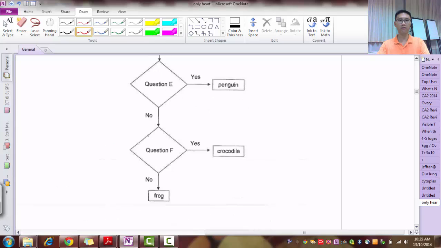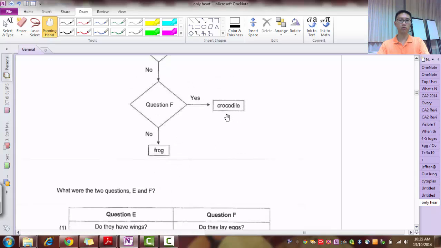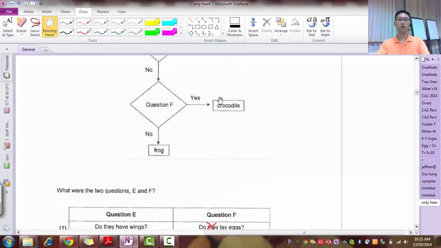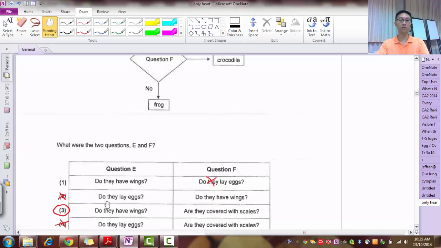So let's look at question F. F is yes crocodile, no frog. So what differentiates between a crocodile and a frog? Both lay eggs and both do not have wings. So F is not a good question already. So my answer is definitely 3, because are they covered with scales? Crocodiles are covered with scales, but frogs are not. So that's how you get 3 as your answer.